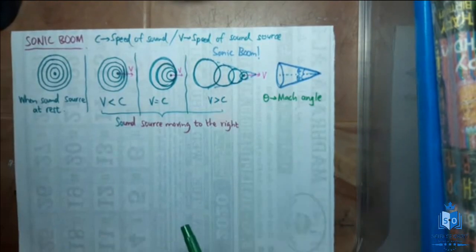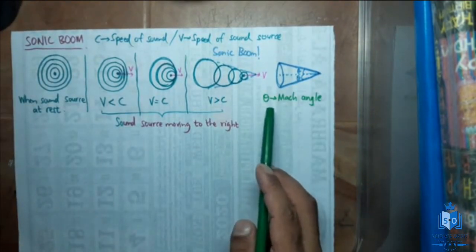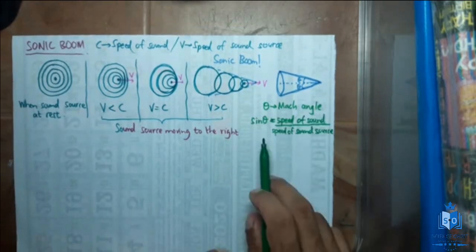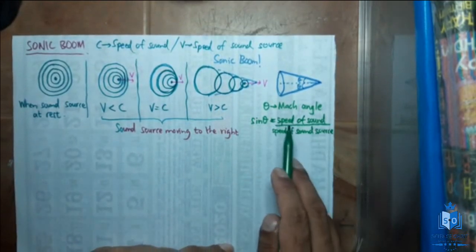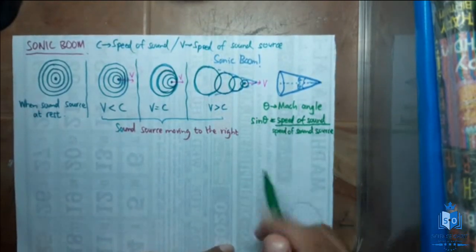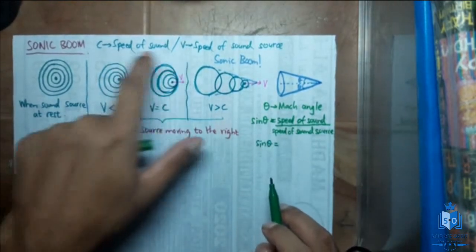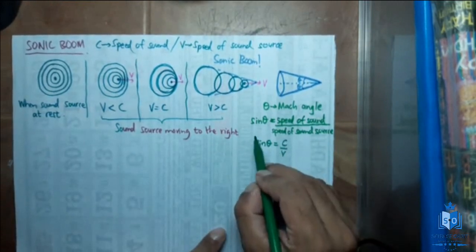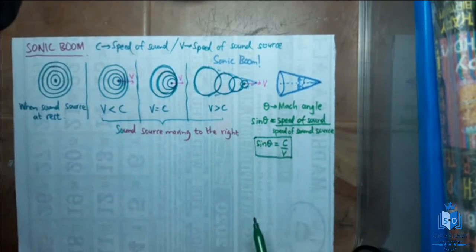It's called the Mach angle, and there's an equation for the Mach angle, not directly for theta, but for its sine value. Sine theta of this Mach angle is equal to the speed of sound divided by the speed of the sound source. If you want me to make it simpler, we have used two symbols, so it's going to be c divided by v. Okay, right. I can actually prove it, but I don't think we need to waste time.